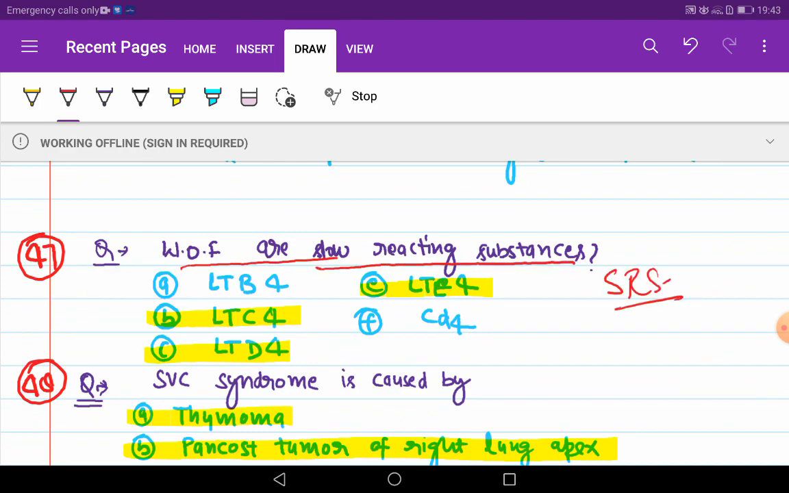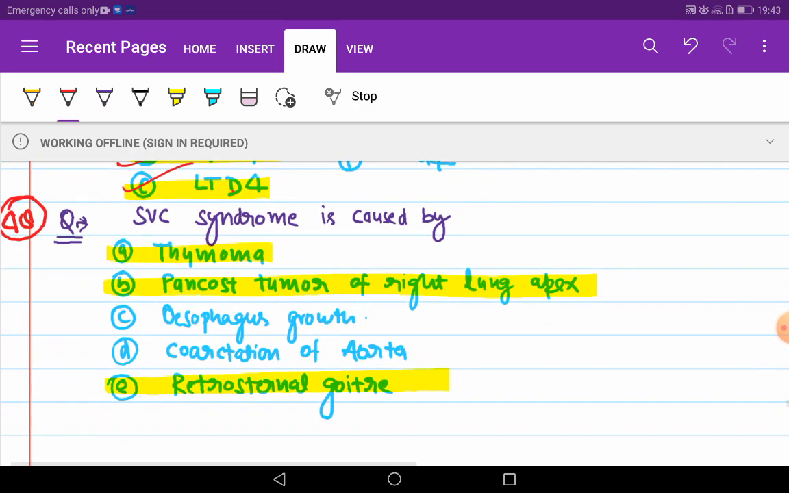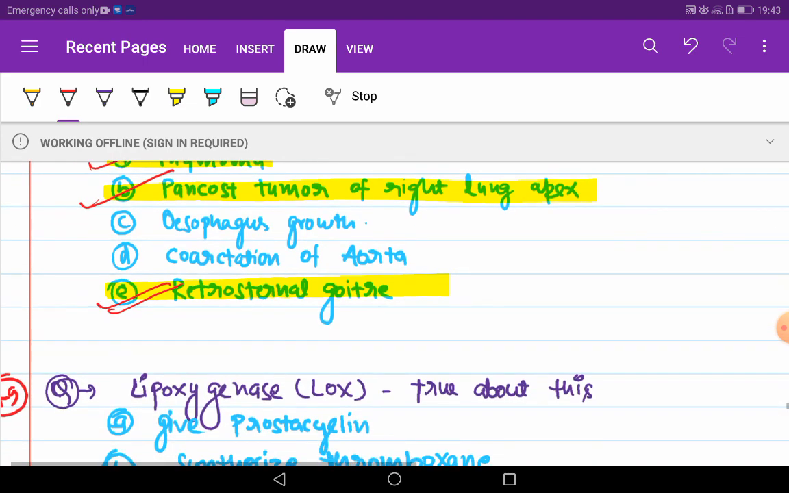Our next question is which of the following are slow reacting substances? Slow reacting substances. These are C, D, E: LTC4, LTD4, LTE4. SVC syndrome is caused by thymoma, Pancoast tumor of right lung apex, and retrosternal goiter. These can press the superior vena cava.